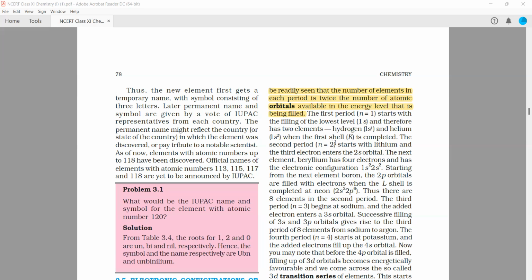So when the first shell K is completed, the second period, n equals 2, starts with lithium, and the third electron enters the 2s orbital. So the next element, beryllium, has 4 electrons and has the electronic configuration of this. So it is quite straightforward, right?